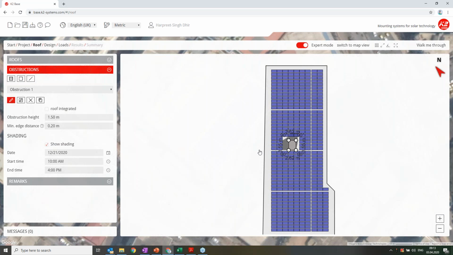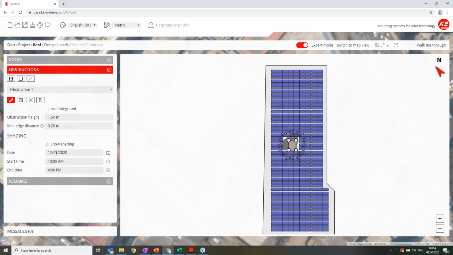Here it's calculating the shadow on the date of 21st December, which is winter time. If you do the shadow analysis, it varies because the sun's direction changes. In summer, the way the sun moves is different as compared to winter. In winters, normally the shadow is more uneven, and that's why we have a default value of 21st December.